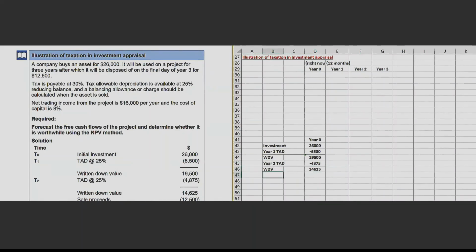Now this is year 3. Year 3 is the final year of operation for the project. You do not claim depreciation in that year. So in the last year, you will just have to see the sale proceeds. So how much are the sale proceeds?